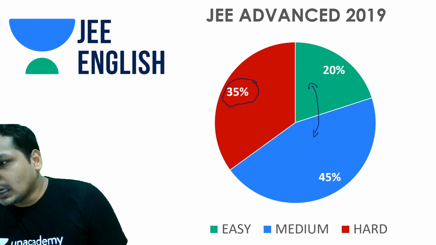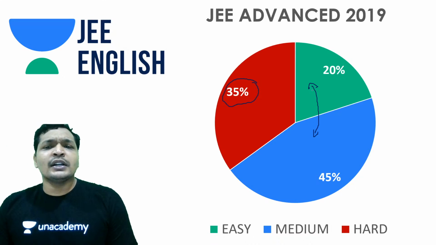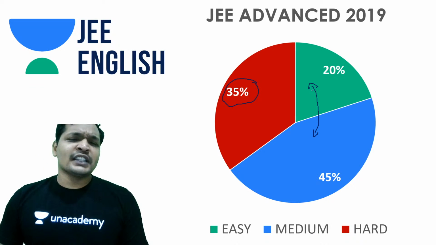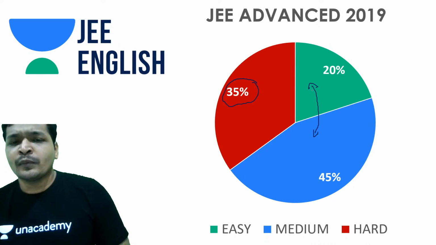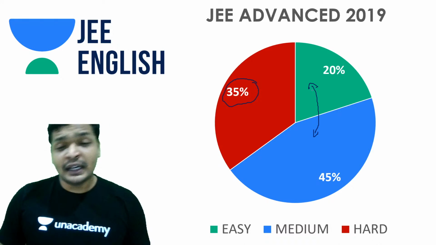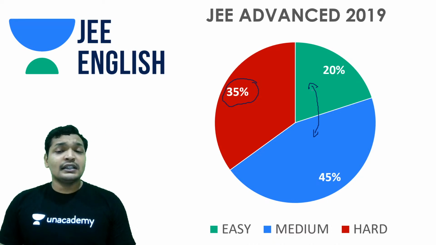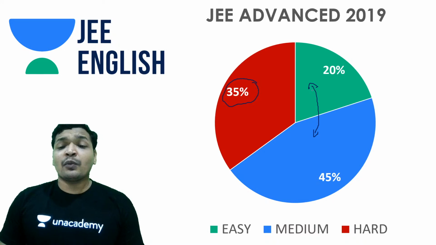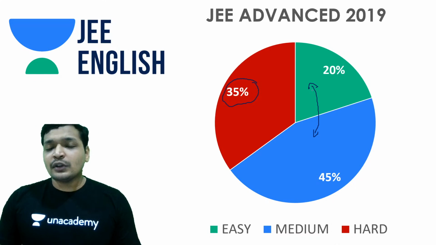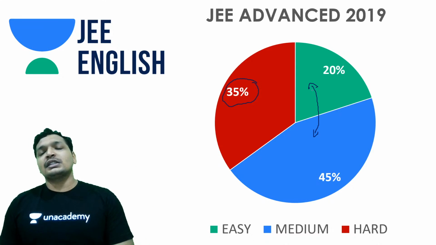But yes, math was the most lengthy. I did hear this: math was lengthy, and physics was comparatively less lengthy. Compared to the 2019 paper, which had a really lengthy physics section, this time the physics paper wasn't that lengthy, and there was clarity. That's the best thing about this year's paper.